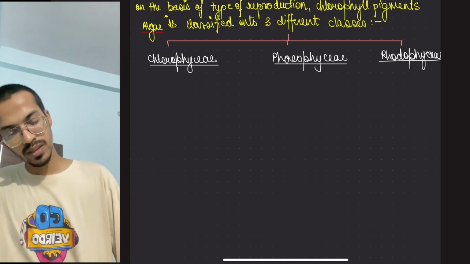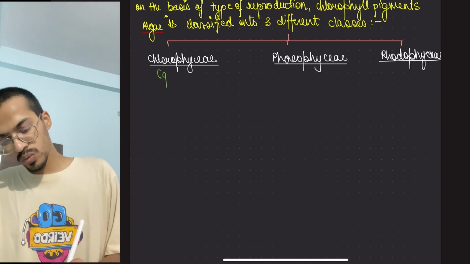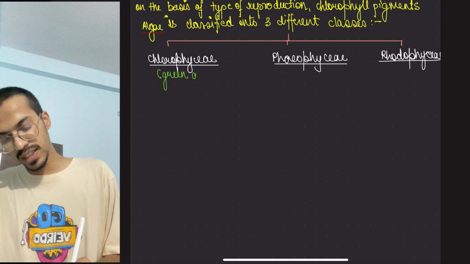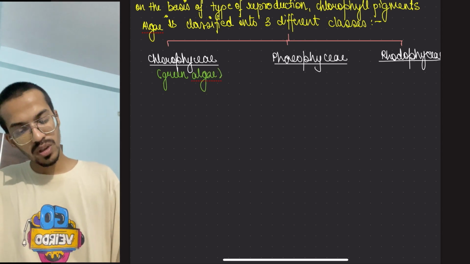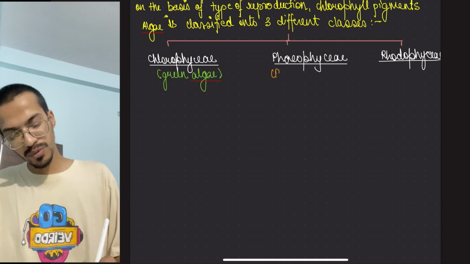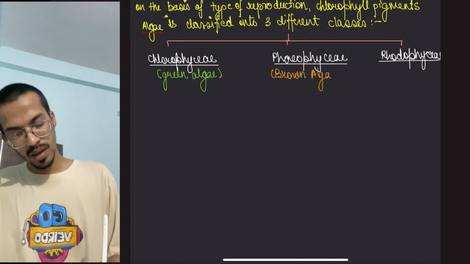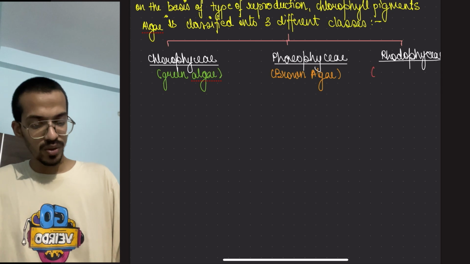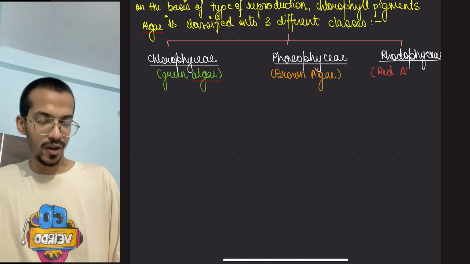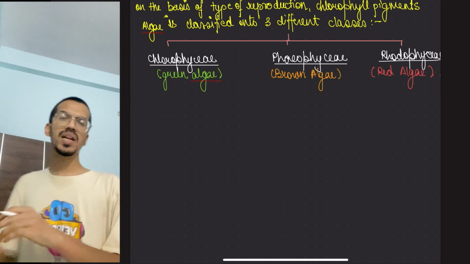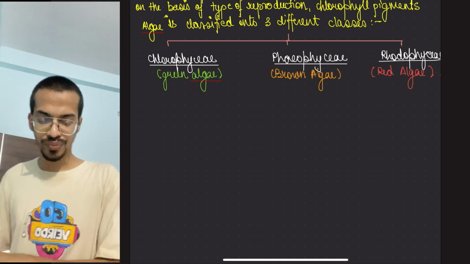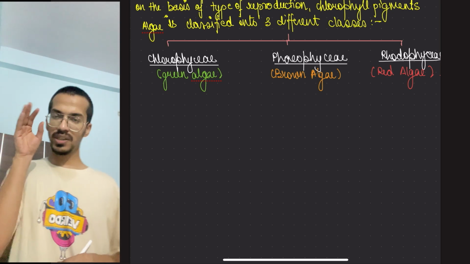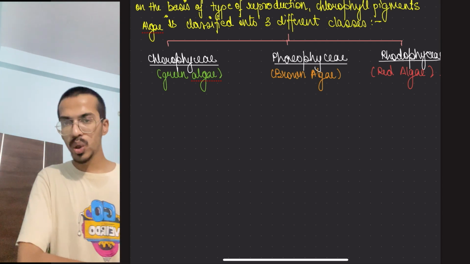Now this chloro, what is it from? The green. So it is a green color algae, so green algae. This phaeophyceae is for the brown color. Pheo is for the brown, that is a brown algae. And rhodo is for the red color, so it is what? Red algae. And all of this color is because of the pigments present inside it. So we're going to be learning that also. Moving on one by one, first we're going to be studying about the chlorophyceae.